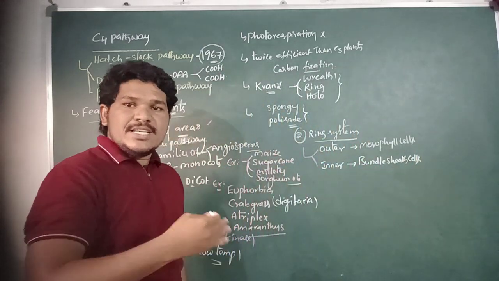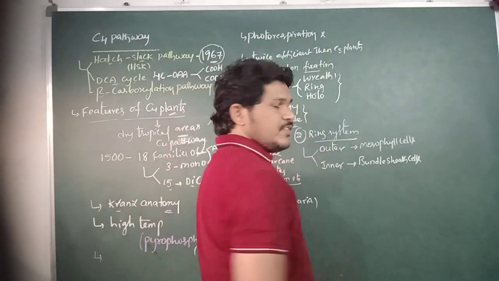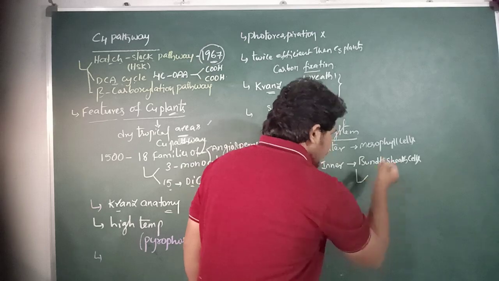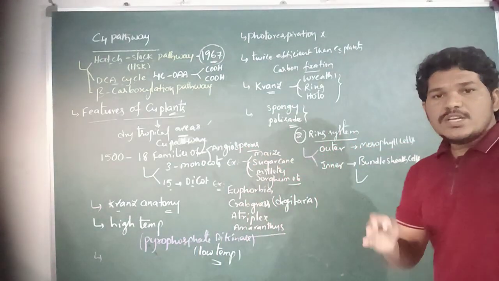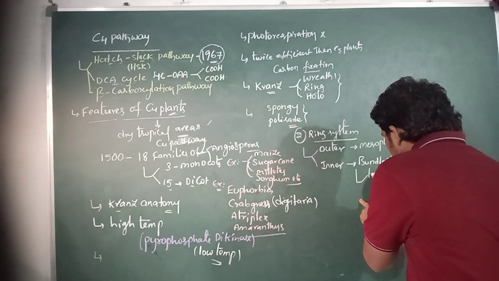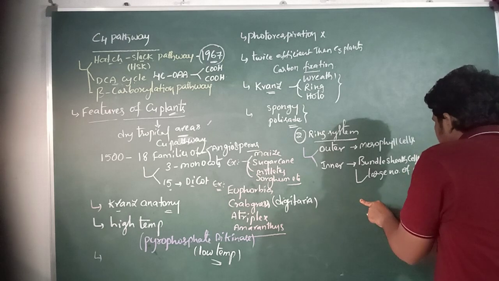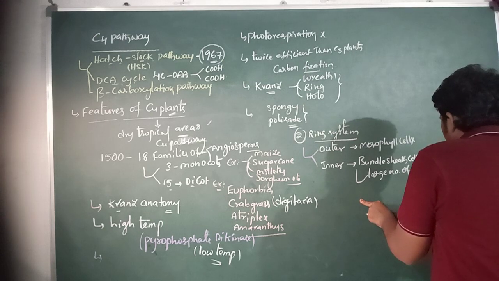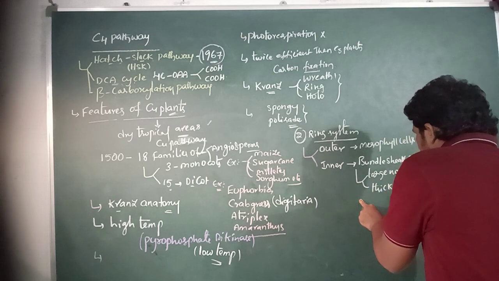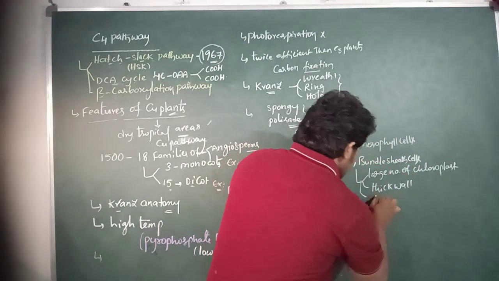The bundle sheath cells are highly characterized when compared with mesophyll cells: they have a large number of chloroplasts, thick walls, and are impervious to gases.